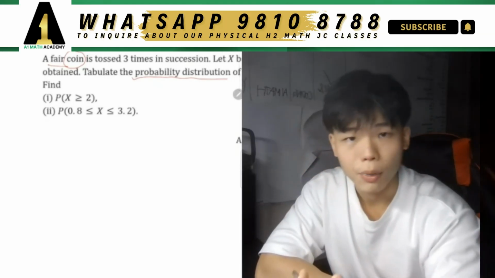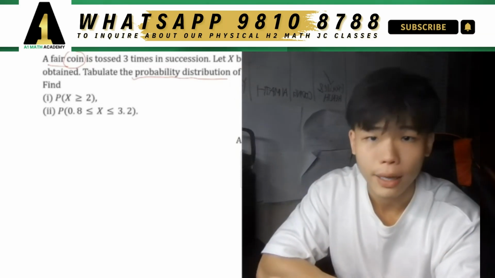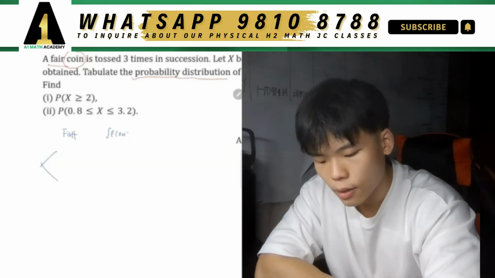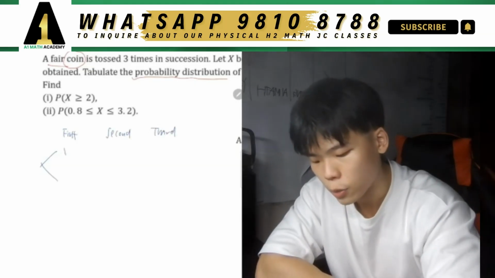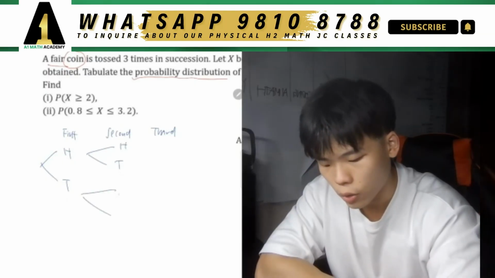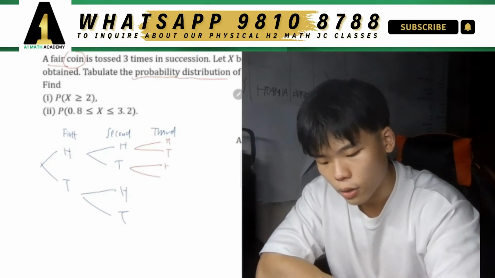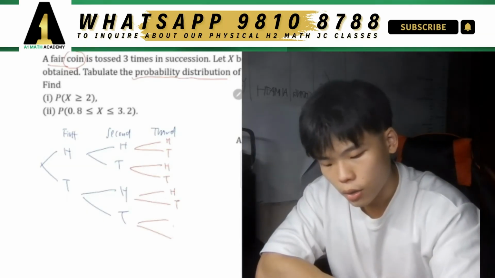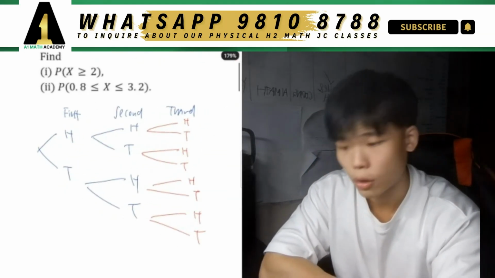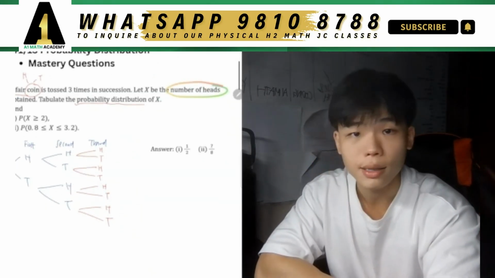But before we draw the table, let's just draw a simple tree diagram to map out the different possible values. When tossed 3 times, this is the first toss, this is the second, and this is the third. For the first toss, you have heads or tails. Then when you toss it again, you can go heads or tails, and then you toss it again, you can go either heads or tails again. And last but not least, here you have heads or tails, here heads or tails, here heads or tails, here heads or tails. So each different branch has a different number of heads, because now our discrete random variable is measuring the number of heads.